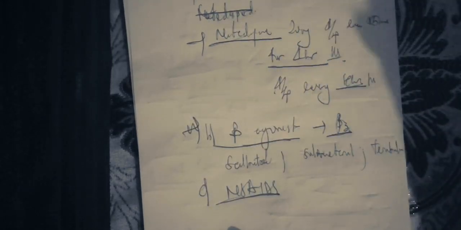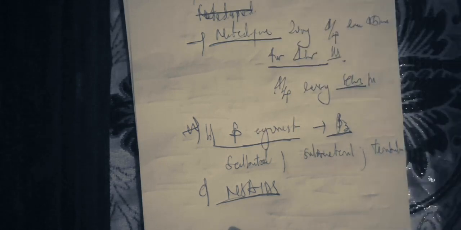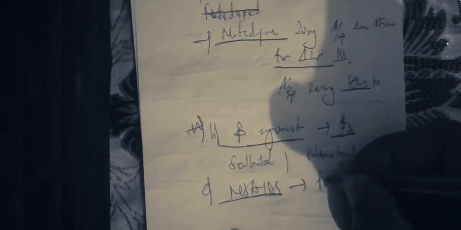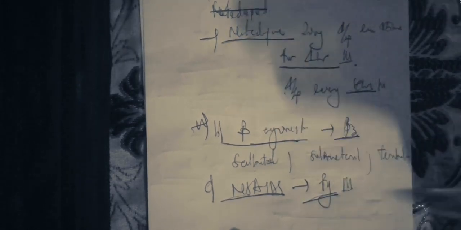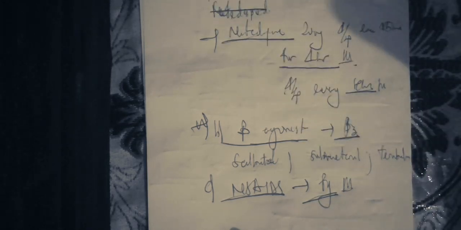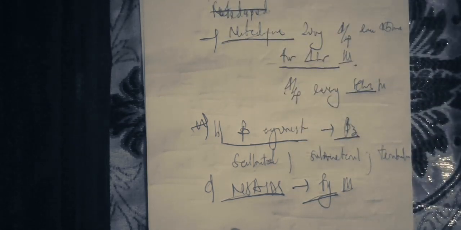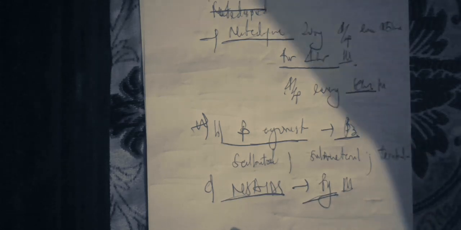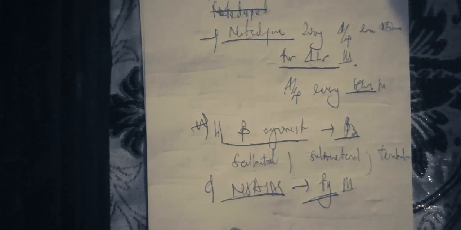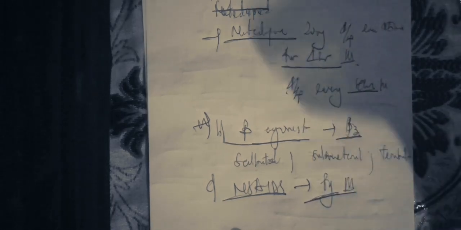Now, the next drug, we have non-steroidal anti-inflammatory drugs, particularly indomethacin. We have other non-steroidal anti-inflammatory drugs that reduce prostaglandin secretion, because you need to know that non-steroidal anti-inflammatory drugs inhibit prostaglandin secretion, and prostaglandin is required for uterine contraction and cervical maturation, so inhibiting it is going to help you for tocolysis. So we have indomethacin, we have aspirin, we have ibuprofen, or we have also ketoprofen, which can help.